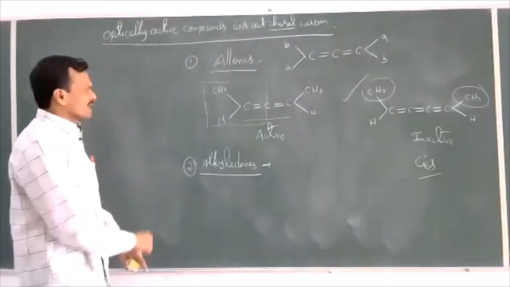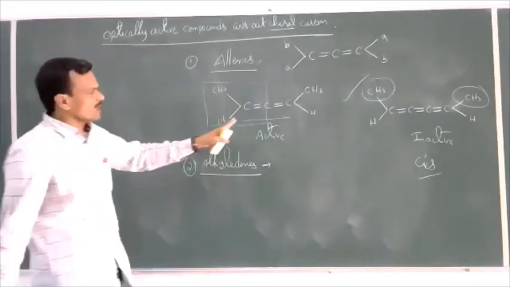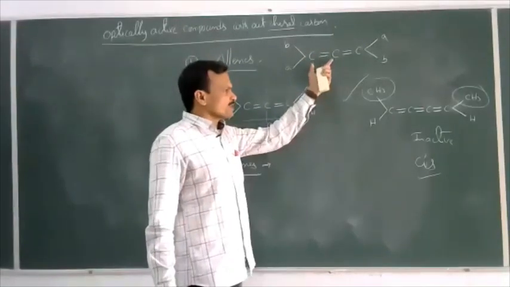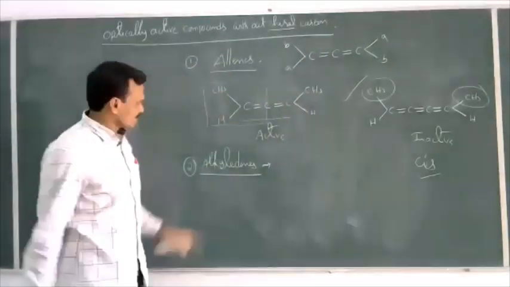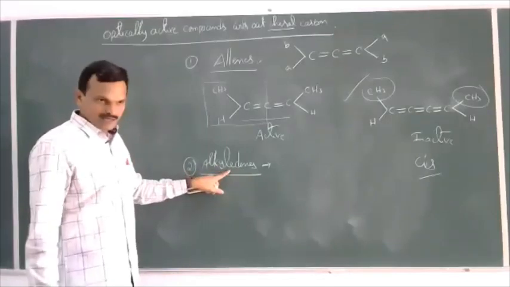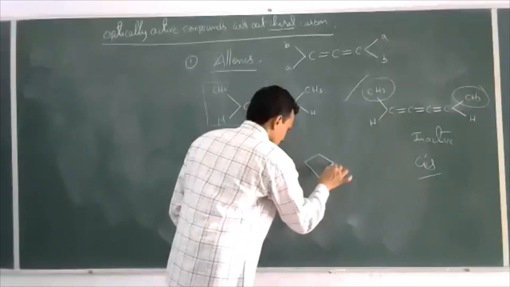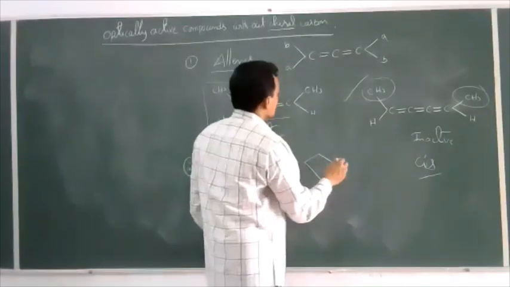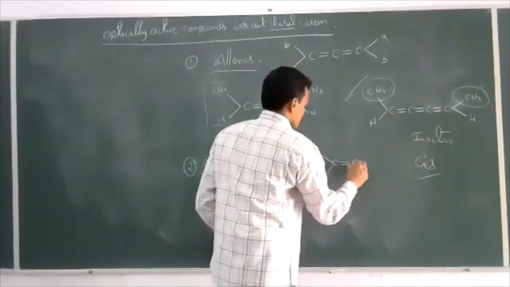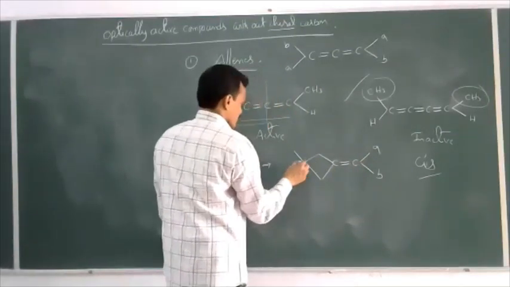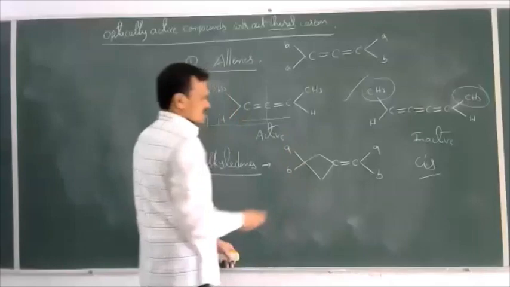So alkylidenes are the compounds, see, simple. In allenes, if one of the double bonded groups is replaced by a cyclic ring, that is called an alkylidene. Now see an example here. This is the general formula.